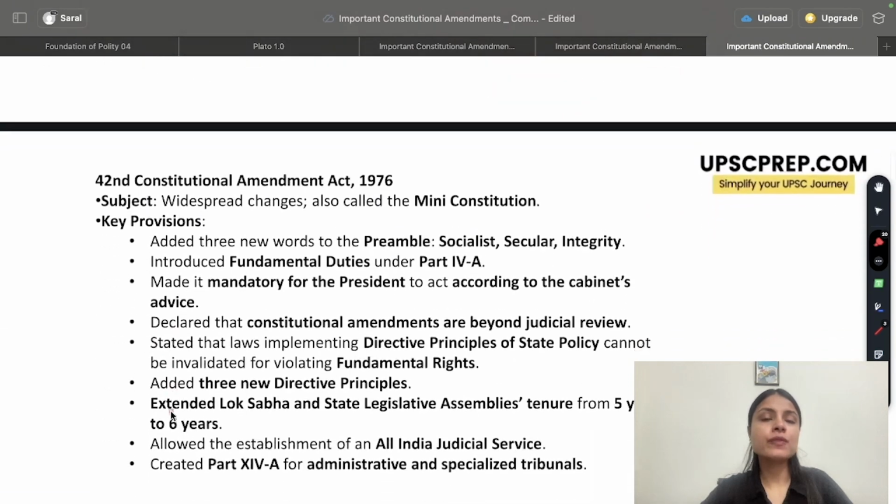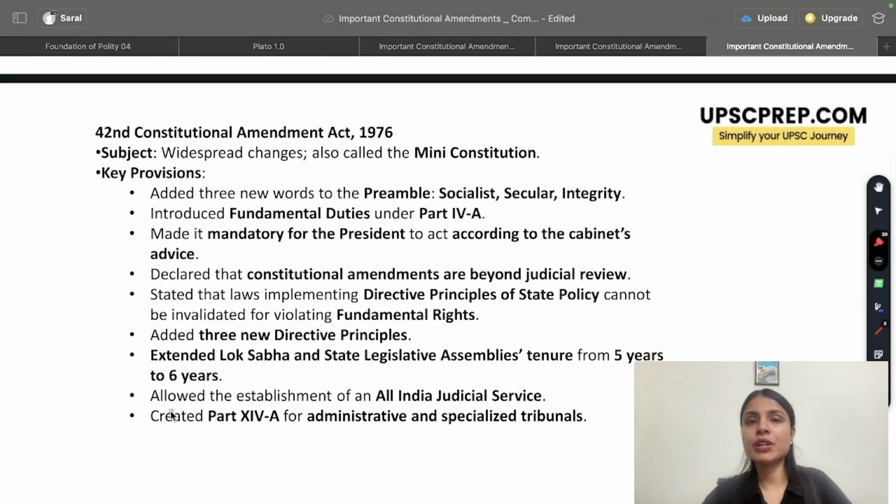Now, let us move to a super important amendment to the Indian Constitution, that is the 42nd Amendment Act of 1976. A little trick to remember this is, if you add 4 plus 2, it translates into 6. So 4 plus 2 is 6. That's how you can remember the 42nd Amendment Act came in the year 1976.